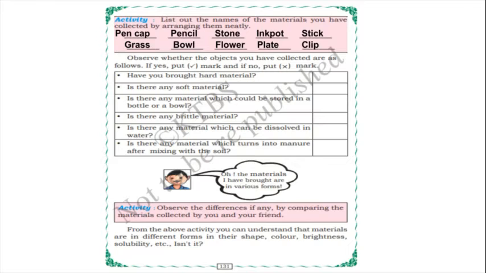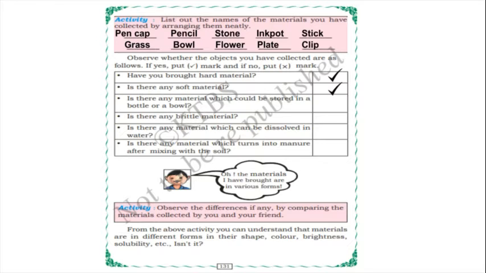In that, children, observe whether the objects you have collected are as follows. If yes, put a right mark, and if no, put a wrong mark. We have written a few materials here. Have you brought a hard material? Yes, a hard material is there. For example, stone is there. Stone is very hard, isn't it? Yes. Is there any soft material? Yes, flower is there, and grass. Flower is very soft. Yes or no, children? Yes.